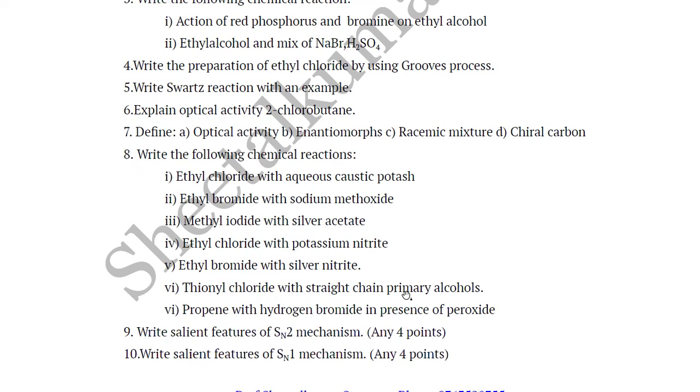with straight chain primary alcohols. General reaction is asked. Then propene with hydrogen bromide in presence of peroxide. This is according to the anti-Markovnikov addition because peroxide is given.